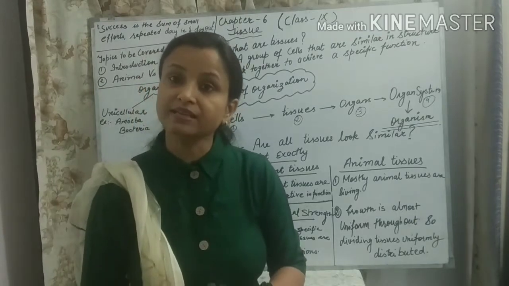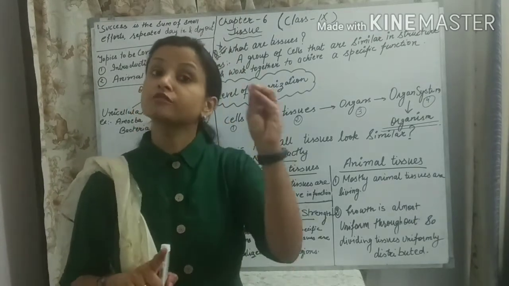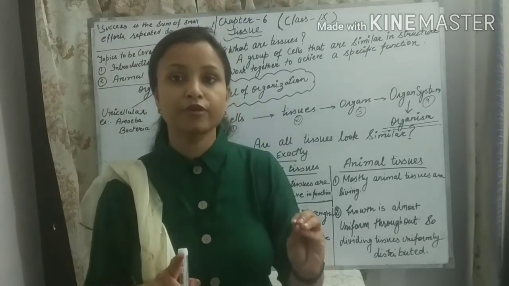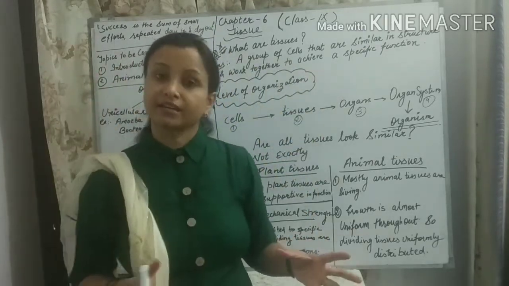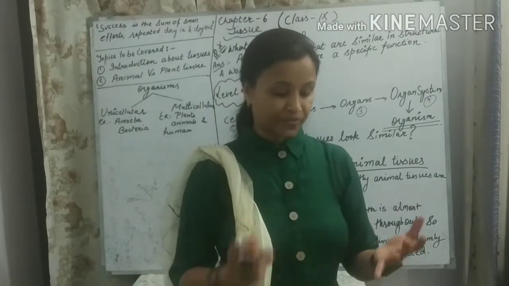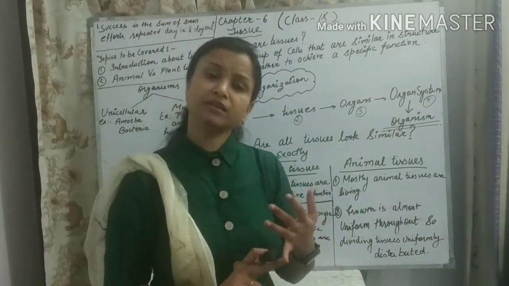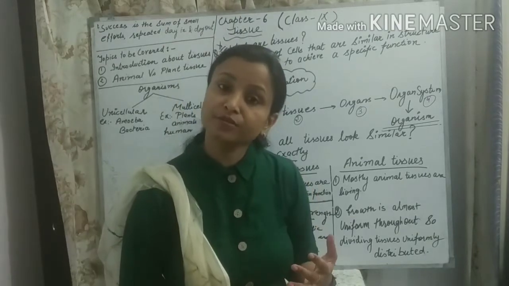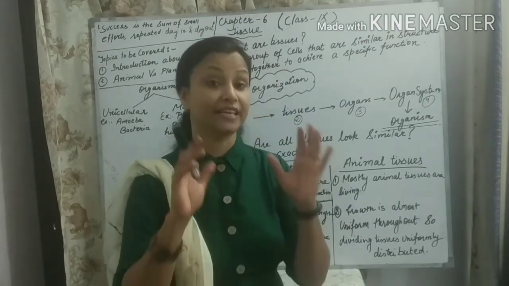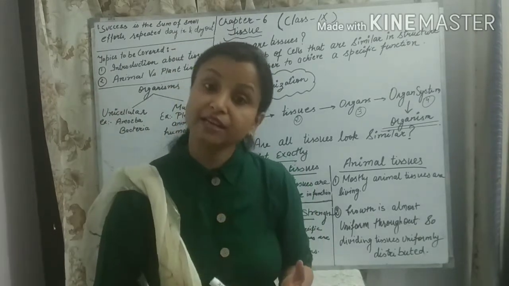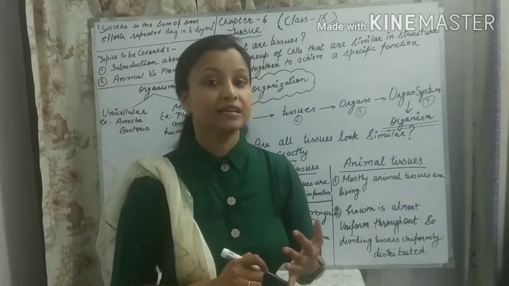But animal cells have small vacuoles, or very few vacuoles. They are scattered in the cytoplasm. The third difference is the plant cell nucleus. What is the position of the plant cell nucleus, students? It is present at a corner or at the periphery. But in an animal cell, it is present in the center.